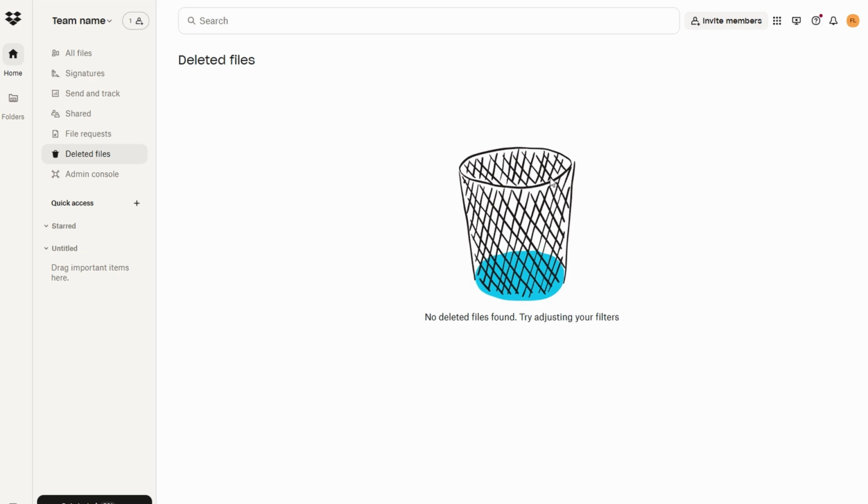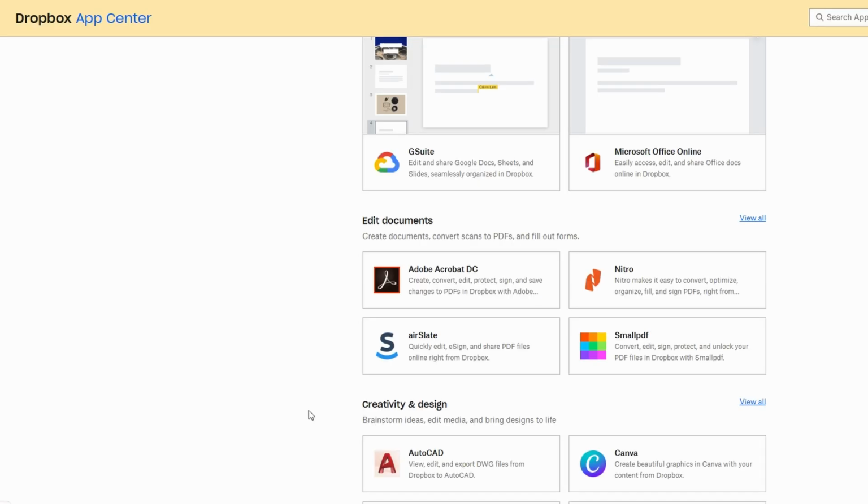Dropbox Business seamlessly integrates with a wide variety of tools that your team might already be using, making it even easier to manage your workflow and collaborate efficiently. Some of the most popular integrations include Google Workspace, Docs, Sheets, Slides.